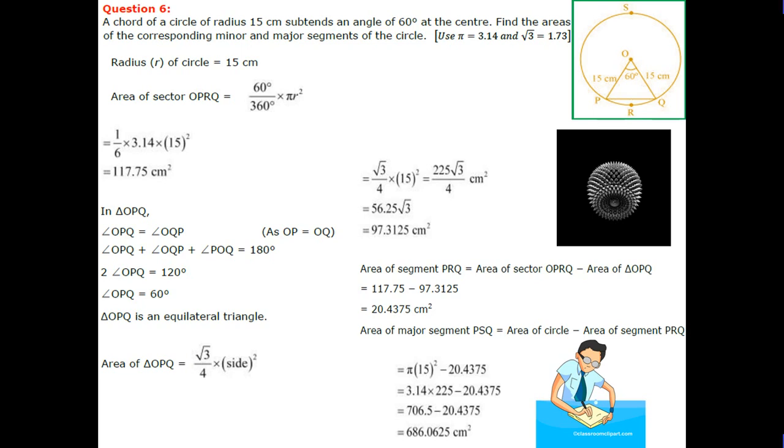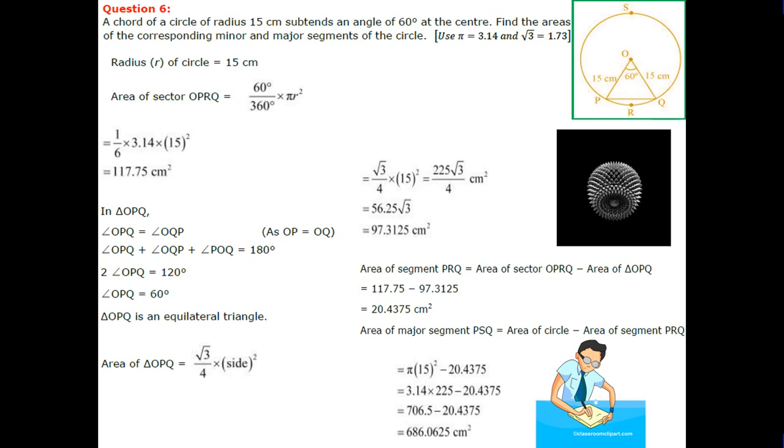In triangle OPQ, angle OPQ equals angle OQP. By the angle sum property, 2 angle OPQ is equal to 120, so OPQ is equal to 60. OPQ is an equilateral triangle. Area of OPQ is root 3 upon 4 into side square, that is 97.3125 centimeter square. Area of the segment PRQ is area of the sector OPRQ minus area of OPQ, which is equal to 20.4375 centimeter square.